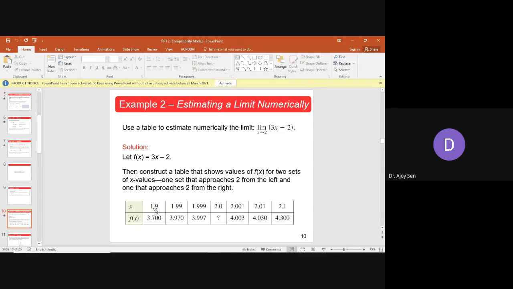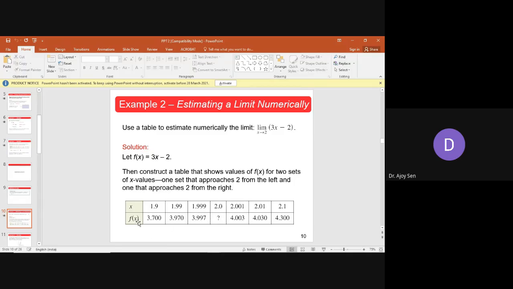These values approaching, we can take like 1.9, 1.99. You can see that 1.9 and the next value is 1.99, which is larger than 1.9. Then we have 1.999, which is again larger than this value. And on the right hand side you see that the largest is 2.1, 2.01 is lesser, 2.001 is lesser still, and in this way it is approaching towards 2.